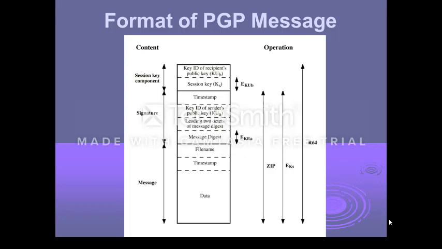Now let me explain the PGP operation to you. Let us say that both Bob and Joe would like to communicate using PGP. Let us say Joe creates a public and private key using some software, and Joe sends the public key to Bob, and Joe holds the private key.